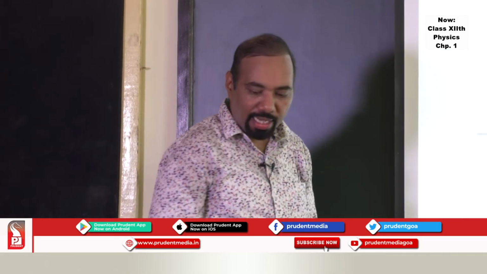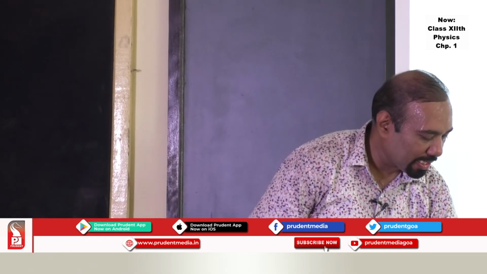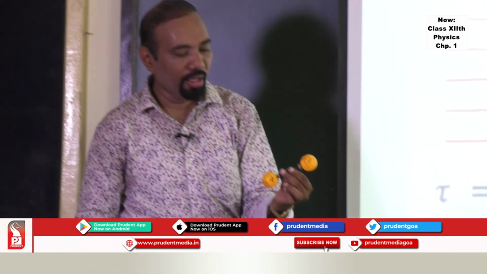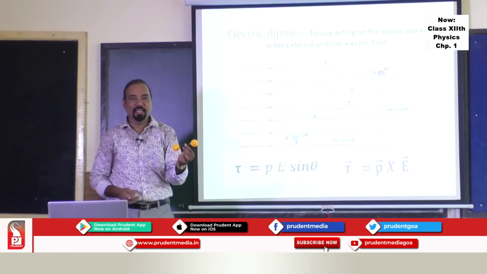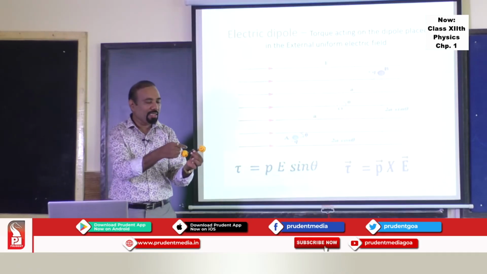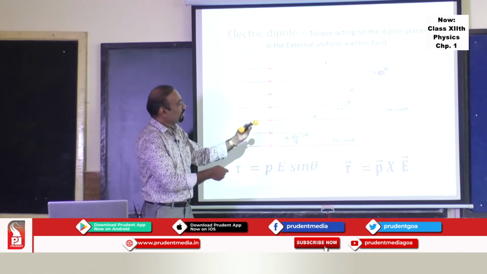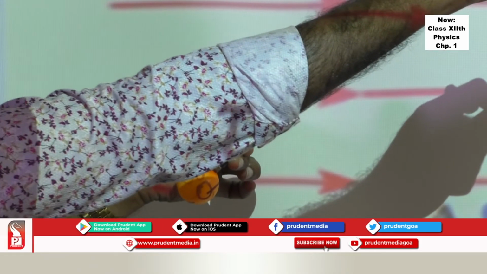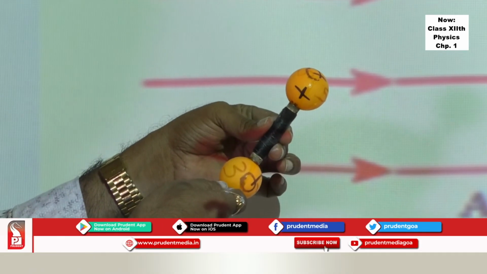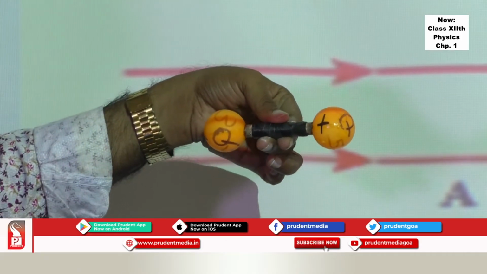The next concept is if you place a dipole in an external field. Now suppose this is a dipole, a plus q charge and a minus q charge. And now if I place this dipole in the electric field, what exactly happens? The plus q charge experiences a force in the direction of the field, the minus q charge experiences a force in the opposite direction of the field, and it will try to rotate.